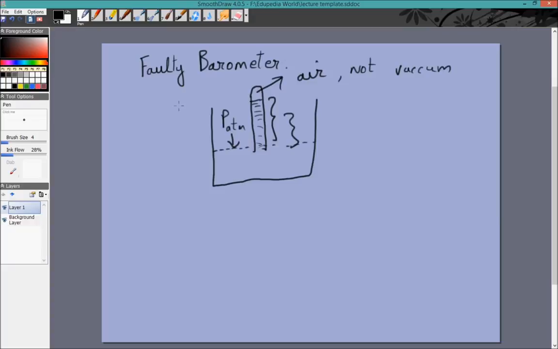Right now all you need to know is the meaning of a faulty barometer is that this is not vacuum at the top, there is some air, and P atmosphere will in this case be rho gh, where this height is h, plus P air, which will usually be a small amount, but it might be there. So this completes our study of the barometer.